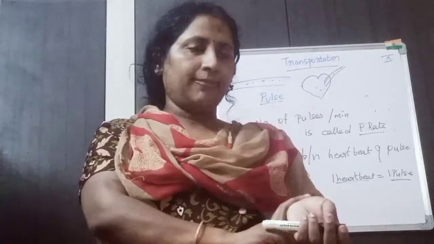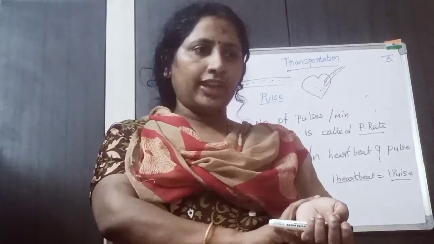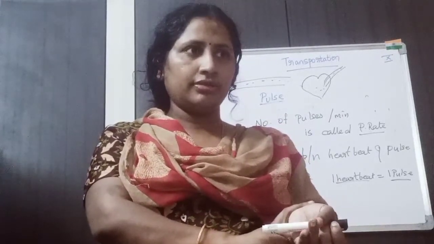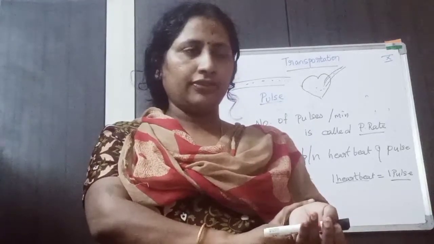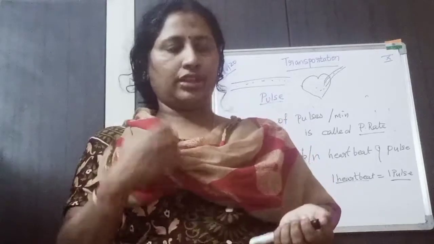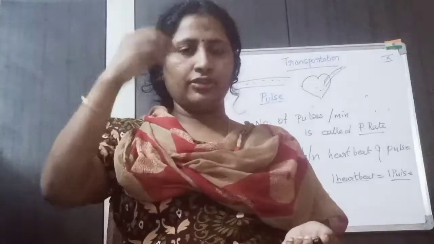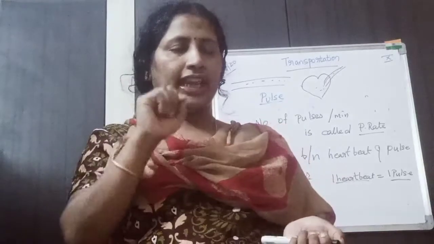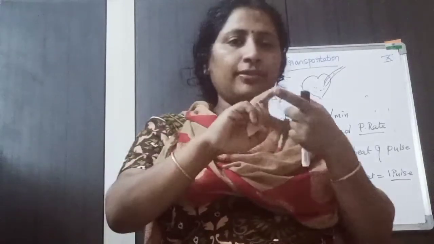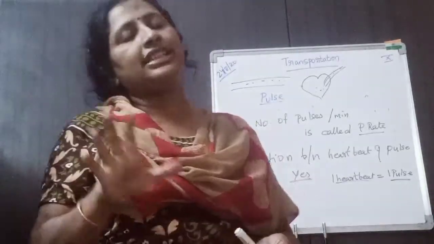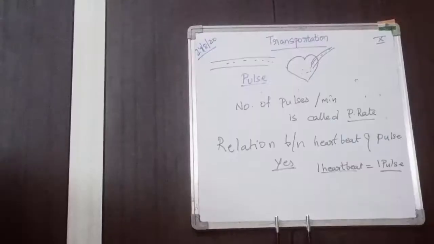Suppose I keep like this and feel how many times? 1, 2, 3, 4, 5, 6. Like this you should count how many times you feel the beats in your hand. That many times your heart is beating.